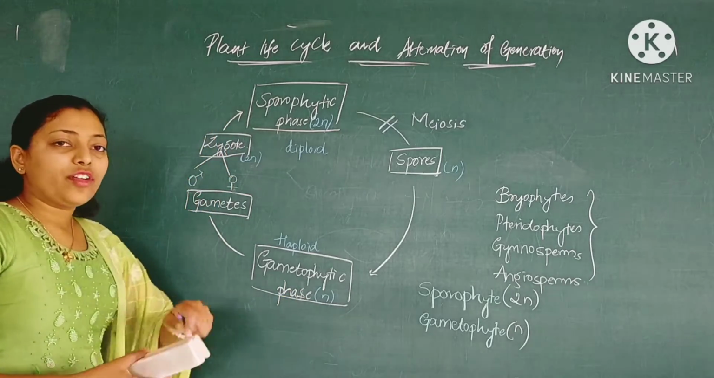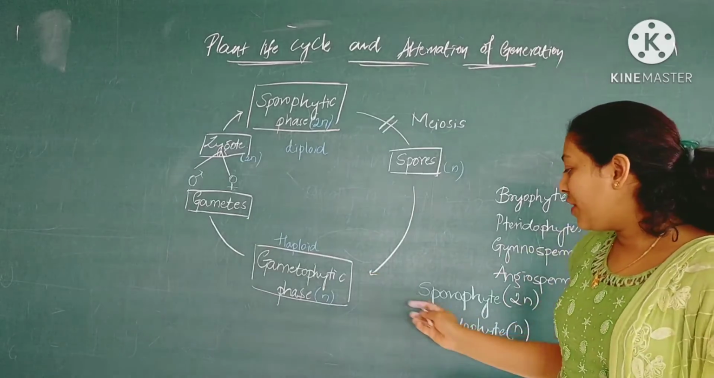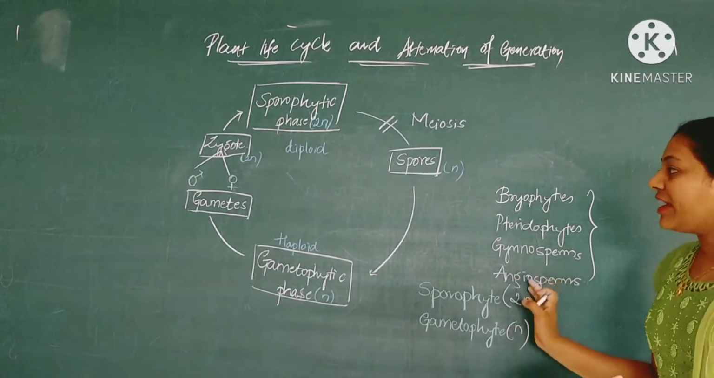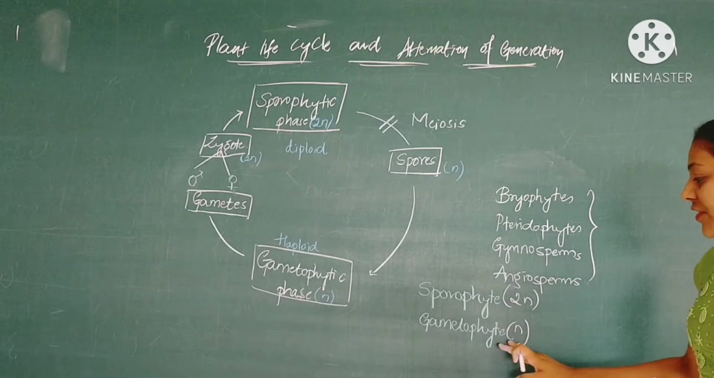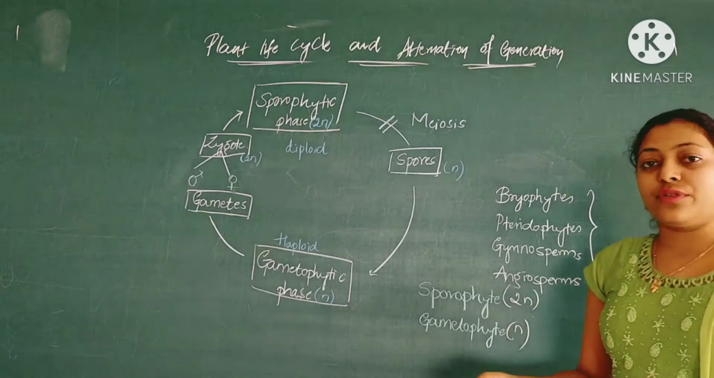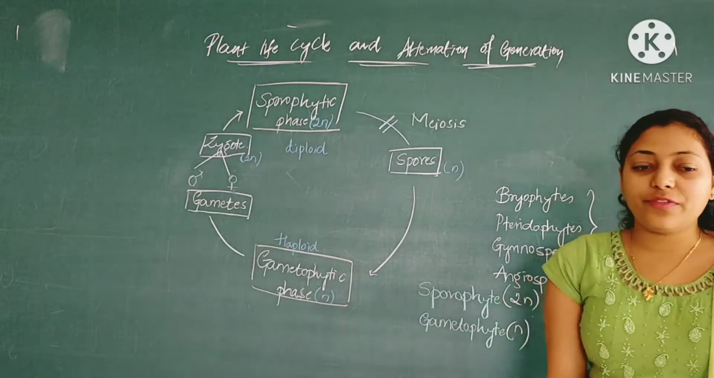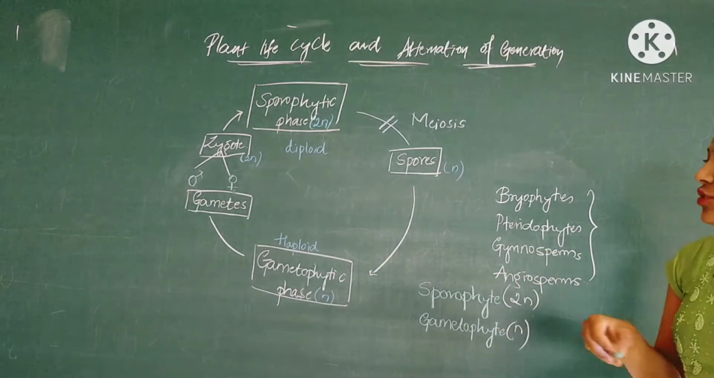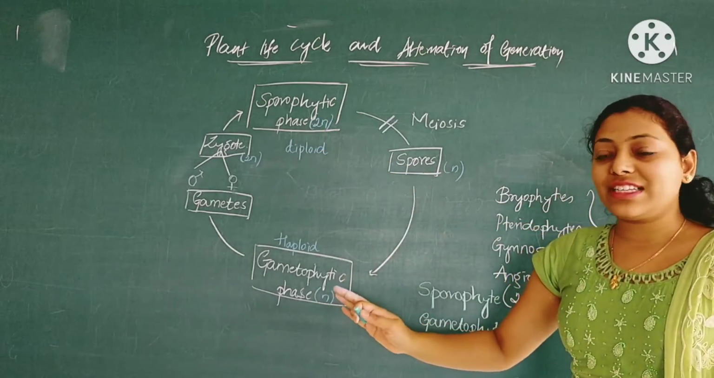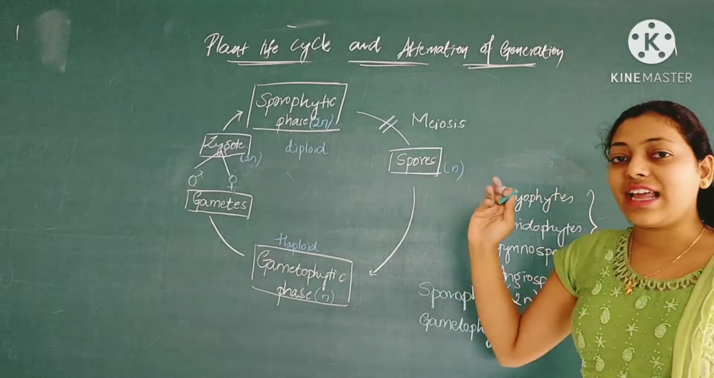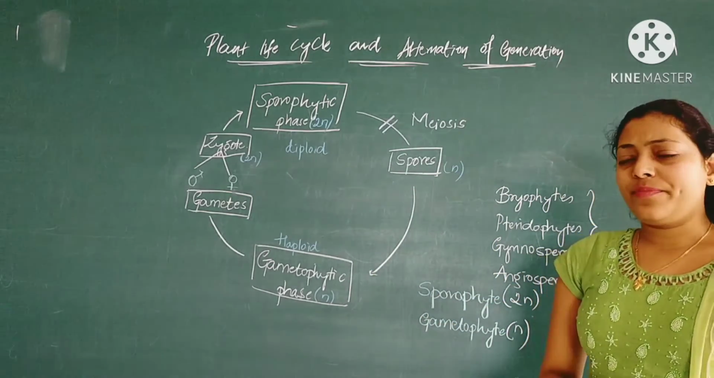And that's why whichever stage in this cycle consists of a diploid set of chromosomes, we can place it in the sporophytic phase. And whichever consists of a haploid set of chromosomes, we can place in the gametophytic phase. So now we can have a division of the phases over here. The sporophytic phase is the diploid stage, and over here spores are haploid, that is n. So it belongs to the gametophytic phase.